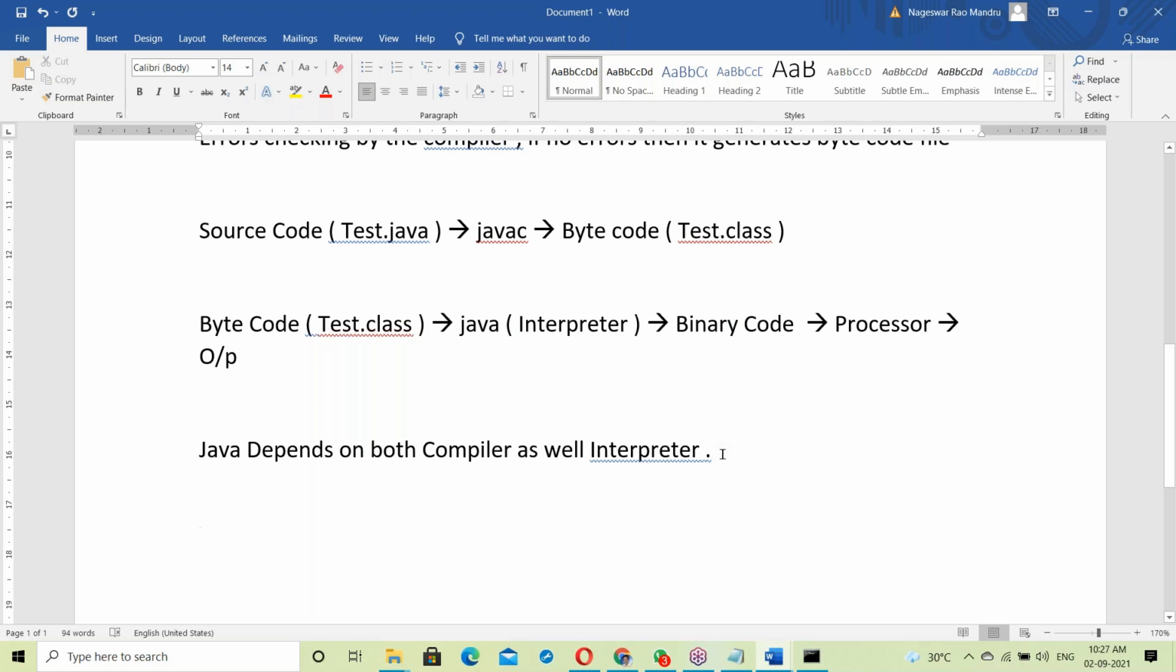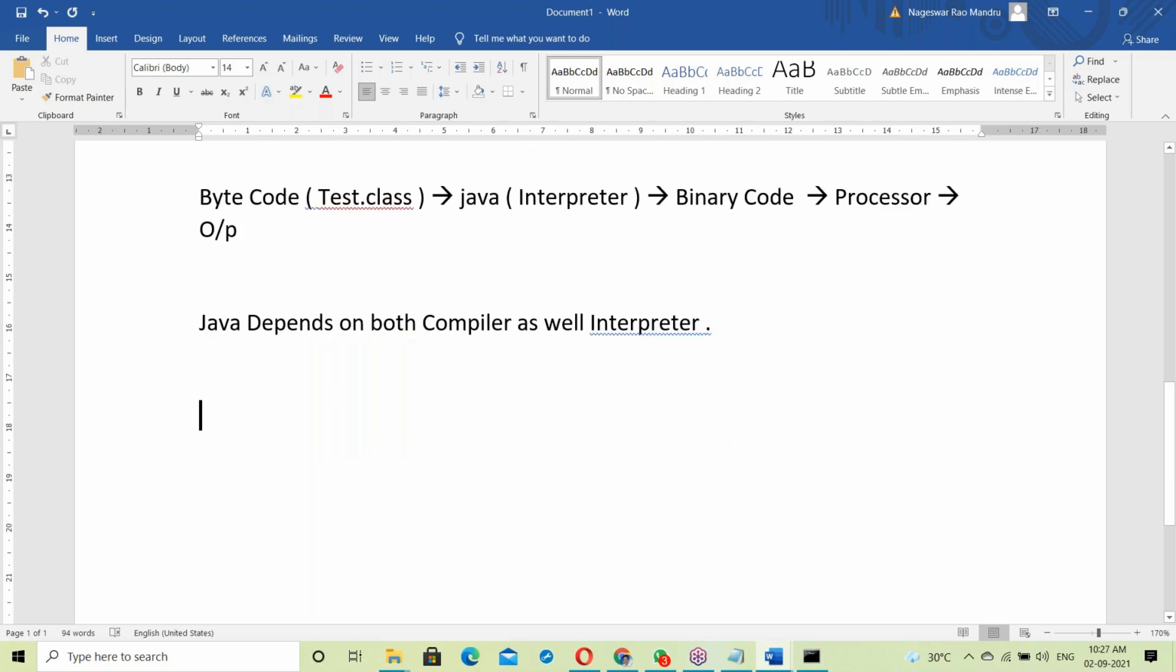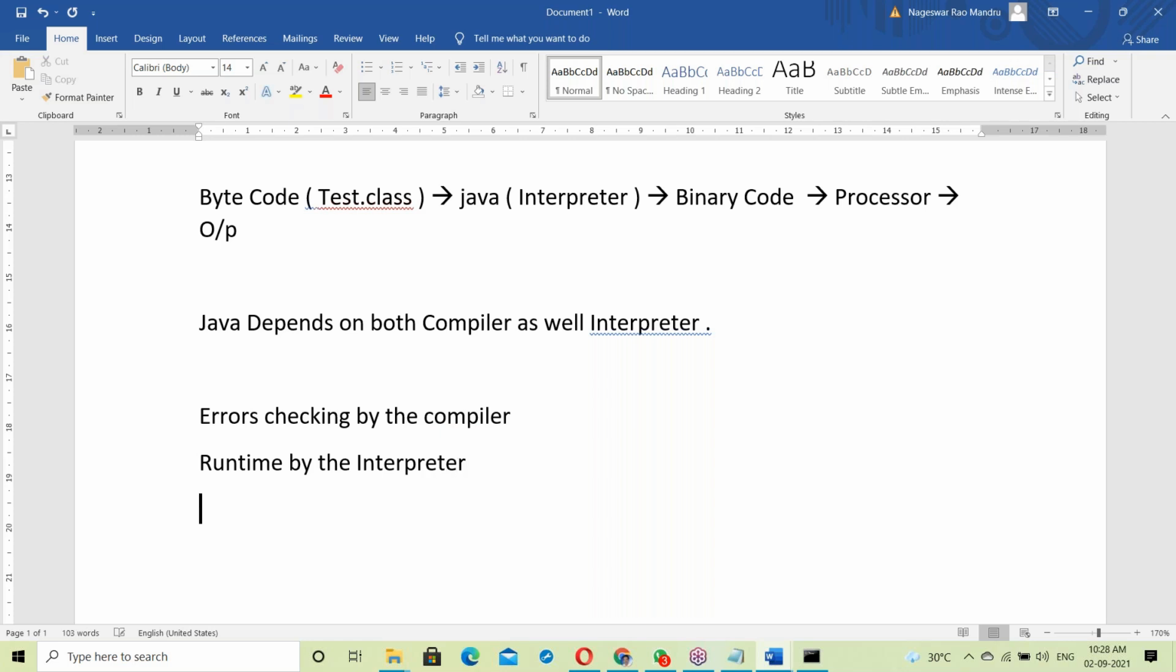Next, one more important point about Java here. See, error checking is by the compiler, but runtime is by the interpreter. Java runtime, program execution by the interpreter. So Java, yes, one second.